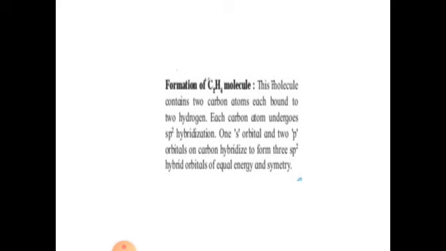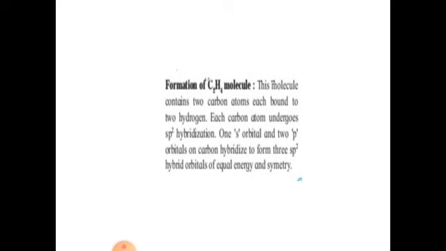Formation of C2H4 molecule. These molecules contain two carbon atoms, each bound to two hydrogen. Each carbon atom undergoes sp2 hybridization. One s orbital and two p orbitals on carbon hybridize to form three sp2 hybrid orbitals of equal energy and symmetry.